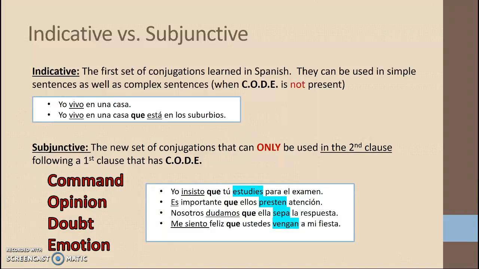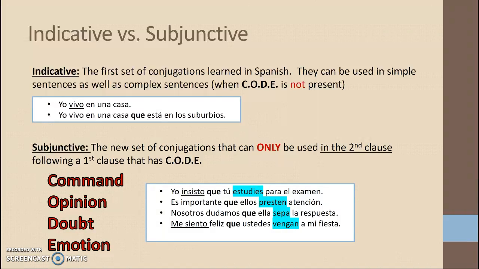So as soon as I see the word que, I have to examine that sentence a little bit more thoroughly. Does the first half of the sentence exhibit a command, an opinion, doubt, or emotion? I live in a house. None of those four elements is present by that statement. So then the second half of the sentence, está en los suburbios, remains in the indicative.